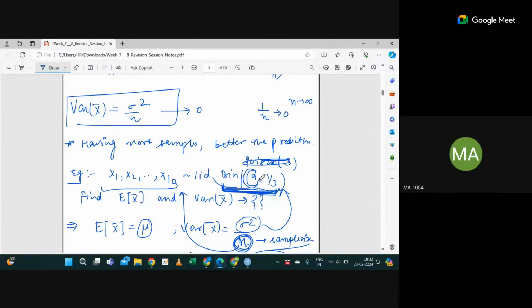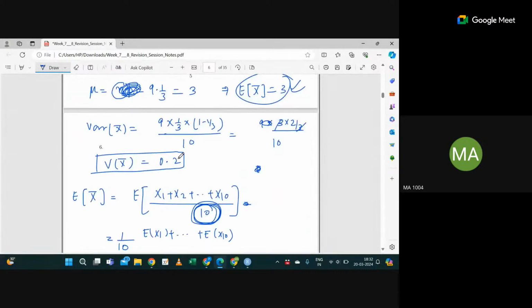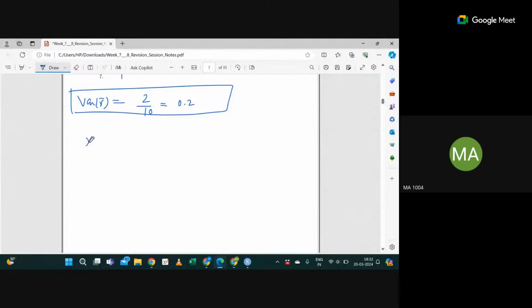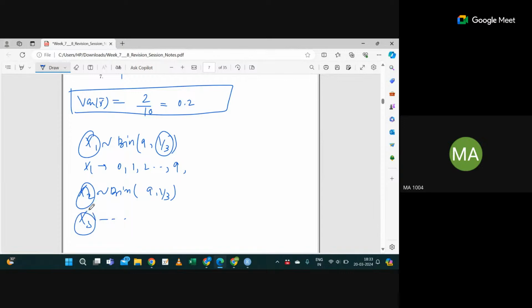Let's consider this: x1 is from binomial 9, 1 by 3. This means x1 can take values 0, 1, up to 9. Similarly, x2 follows binomial 9, 1 by 3, and similarly x3, but here I'm taking 10 samples. Now, the variance of x bar is sigma square by n, so this n is for sample size. Is the difference clear now?